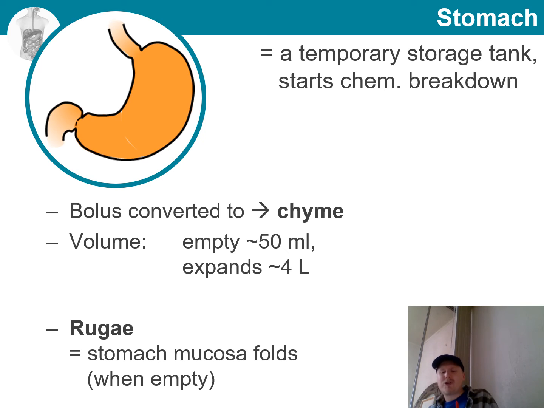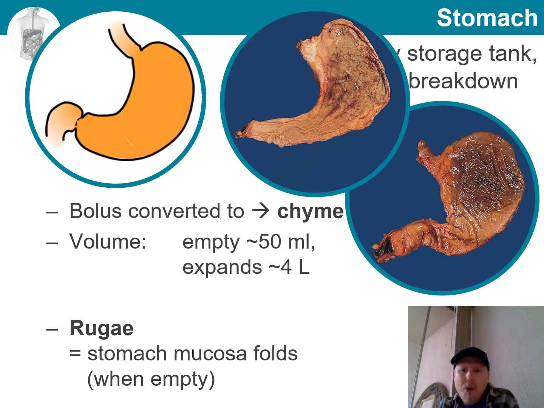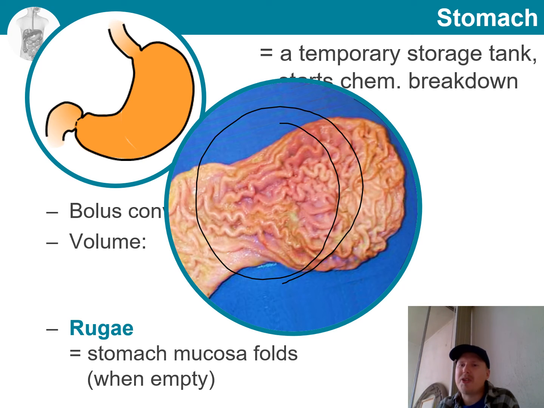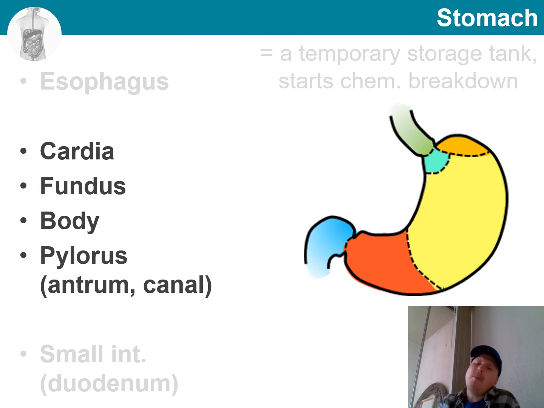Often we see pictures or diagrams of the stomach where it is a perfectly smooth, ball-like structure that is completely full. But in reality, it is more empty most of the time and not quite this smooth or rounded as a structure. Another thing to note is that when it is empty, we will see rugae on its inner surface. These are folds which facilitate the significant growth in volume that can take place when an empty stomach is distended to become full. And what I want to talk about next is the different parts of the stomach.